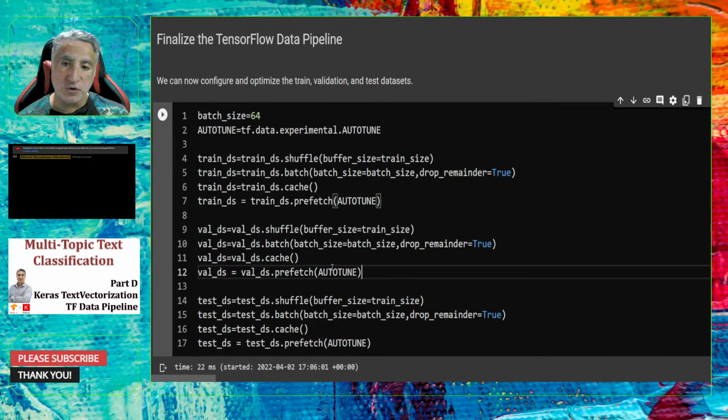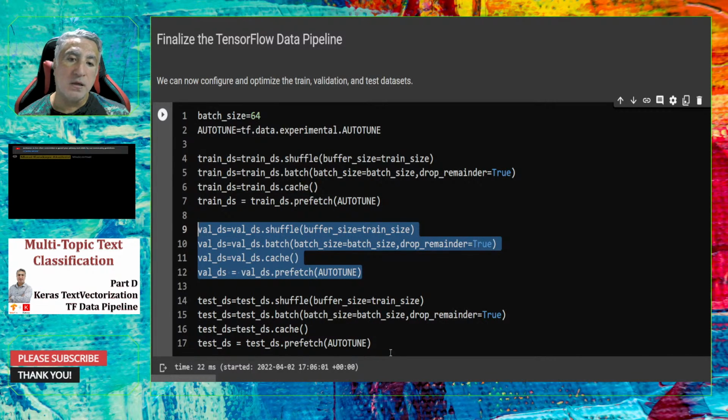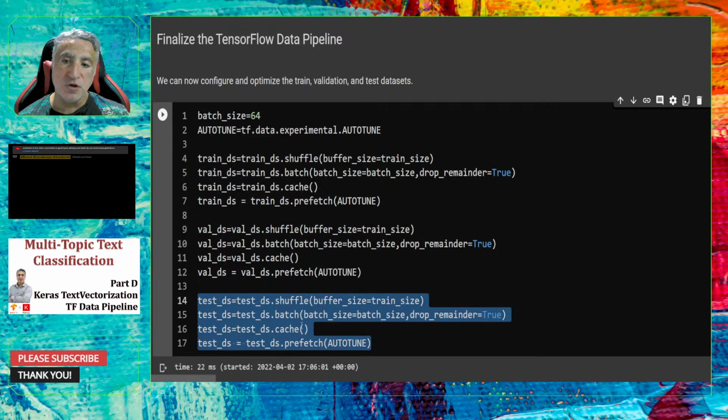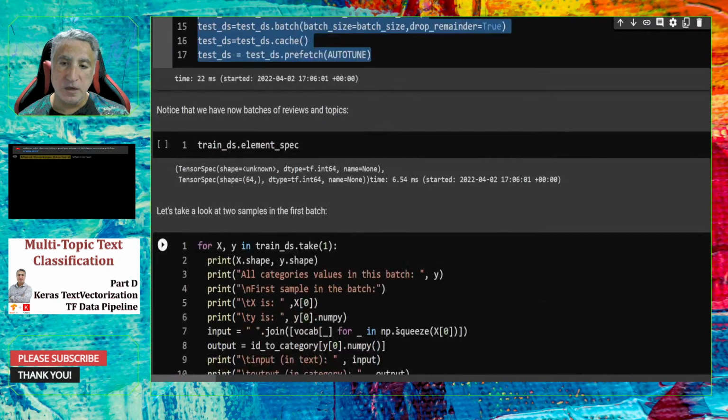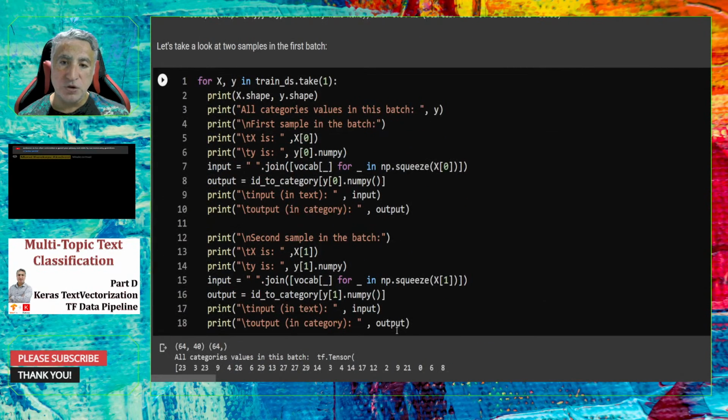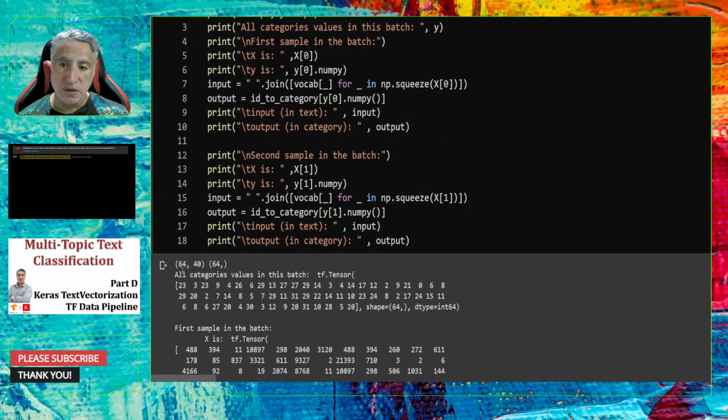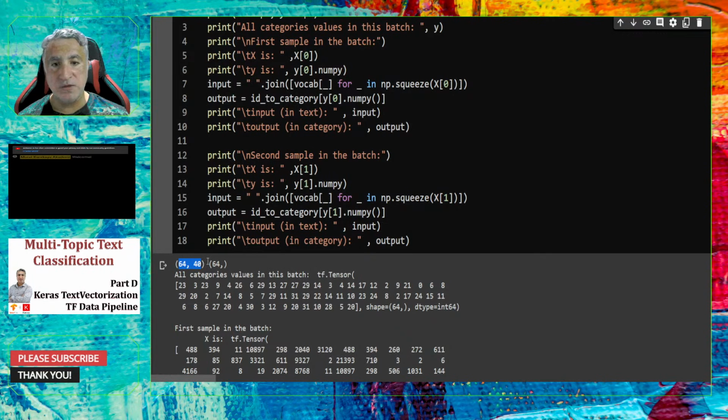I am going to do the same settings configuration for the validation and test data. At the end, you can check these batches. Now you see that we have 64 batches of 40 integers, and we also have 64 integers as topic. So we are sure that we split the data into batches with size of 64.